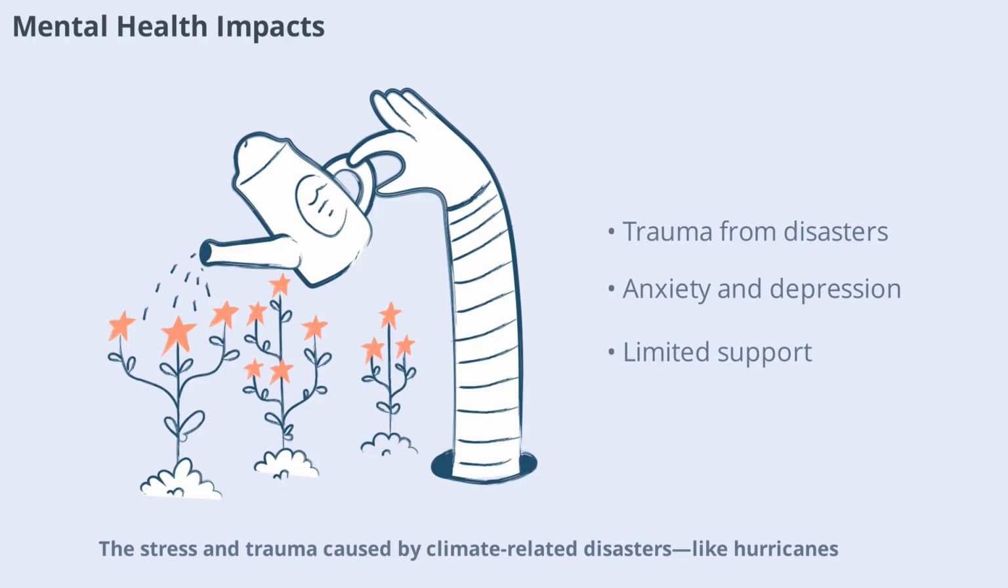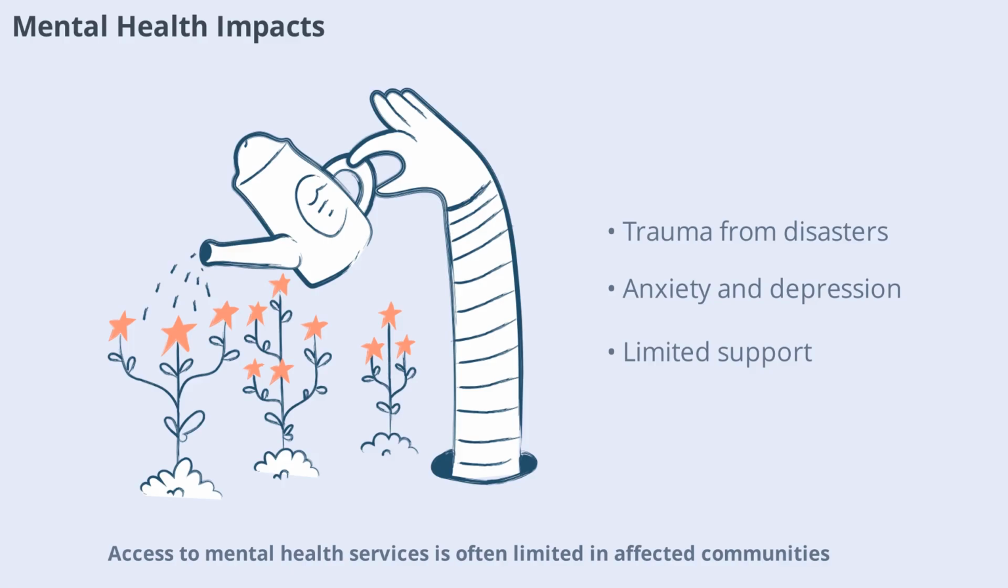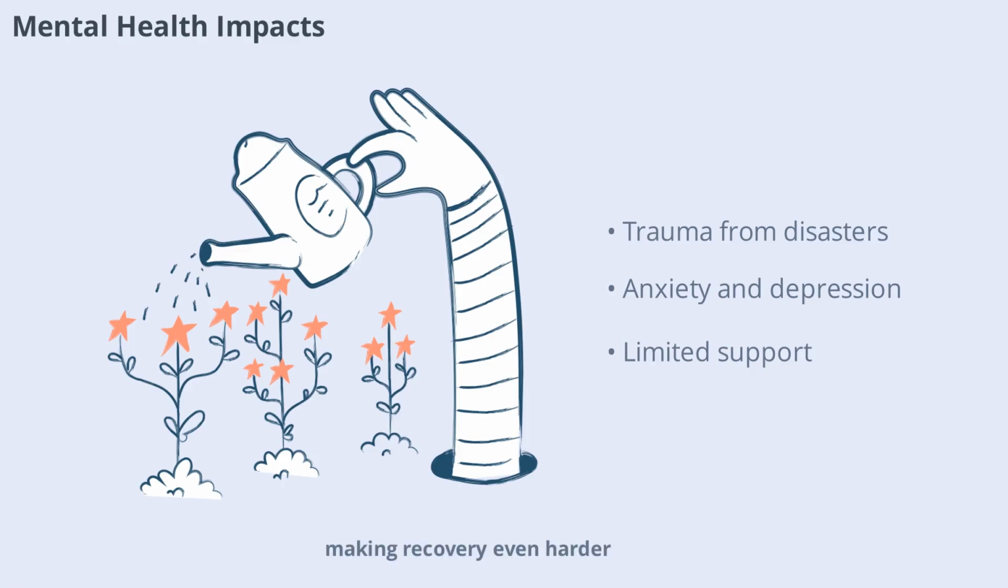Stress and trauma caused by climate-related disasters, like hurricanes, wildfires, and floods, can take a toll on mental health. Displacement, loss of homes, and uncertainty about the future can lead to anxiety, depression, and post-traumatic stress. Access to mental health services is often limited in affected communities, making recovery even harder.